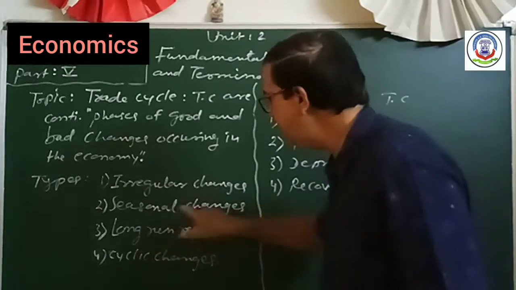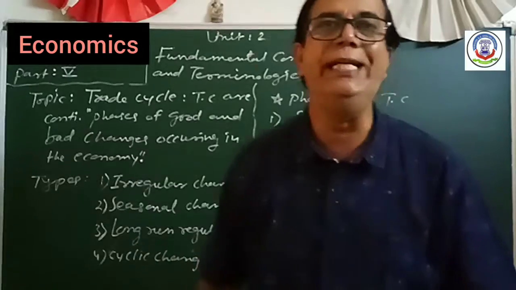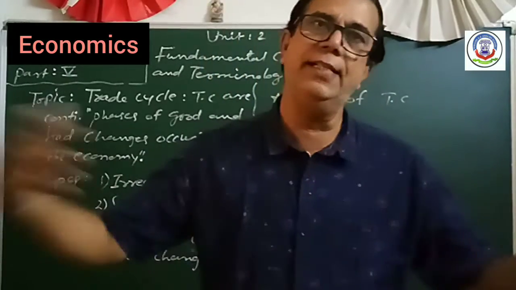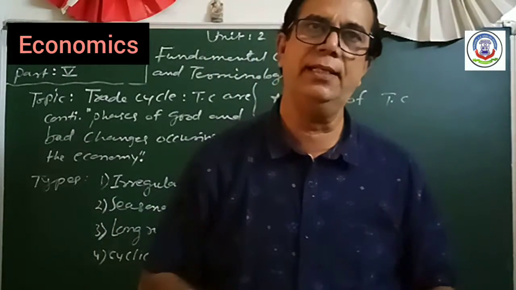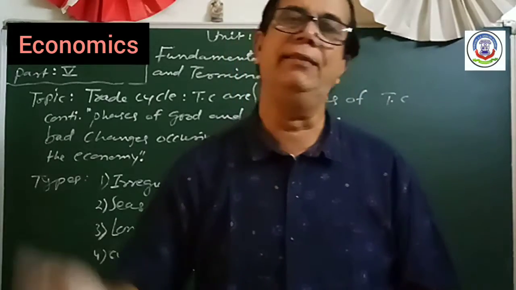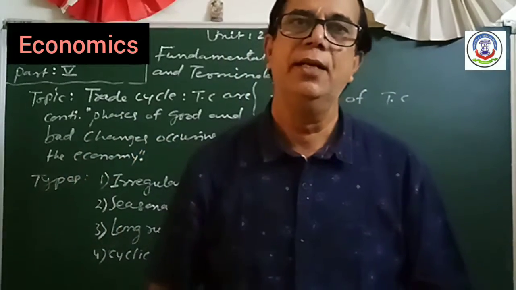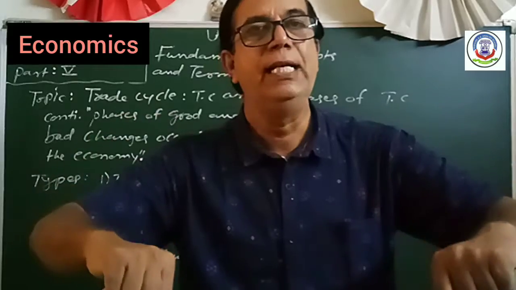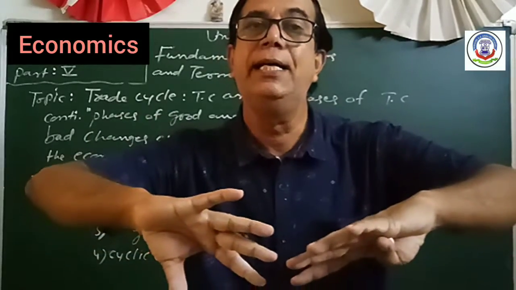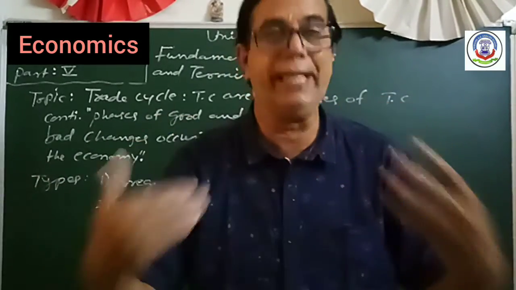Second one, seasonal changes. As you know, in India there are different seasons, like summer season, after summer rainy season, and then winter season. So according to the season, there is a change in the business or in the trade.